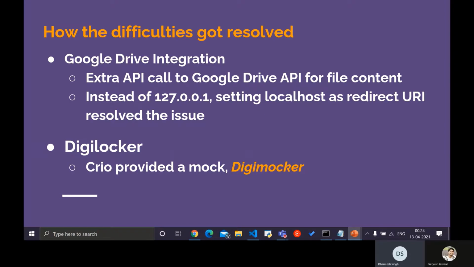We have made an extra API call to the Google Drive API to fetch the actual file content. For the redirect URI, we have used localhost instead of 127.0.0.1. For DigiLocker, Crave provided us a mock of DigiLocker, that is DigiMocker, which we have seen in the demo. So we have used that in our library.